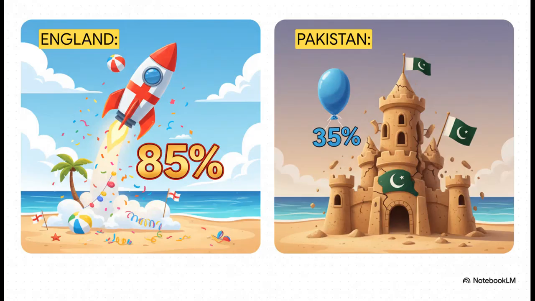And you can see the immediate fallout right here. For England, that win was absolutely massive. It shot them straight to the top of Group 2, and their semi-final odds skyrocketed to 85%. But for Pakistan, oof, it was a brutal blow. Their chances just plummeted down to 35%. I mean, that is a colossal shift from just one game.